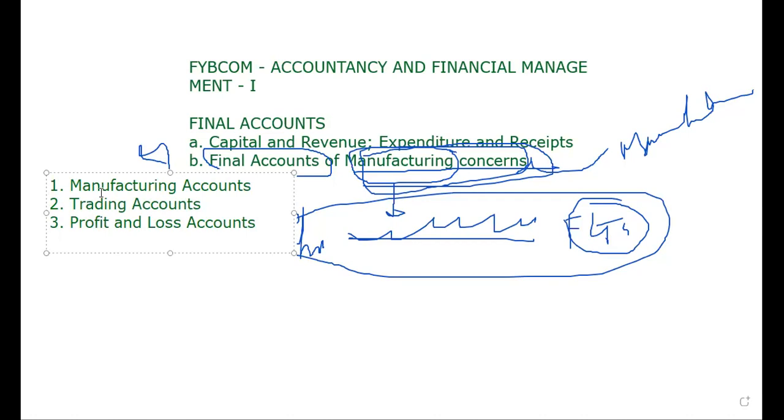And the fourth one is the balance sheet. The first one is a manufacturing account. Second is a trading account. Third is a profit and loss account. Fourth is a balance sheet.